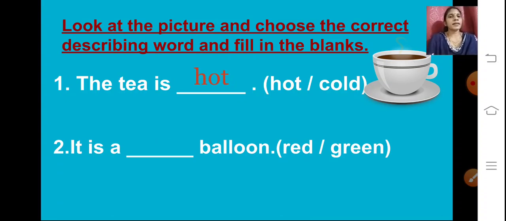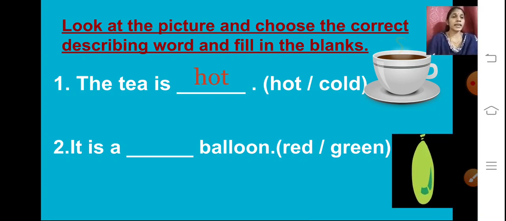It is a dash balloon. And what are the options given? Red, green. Now let us see the picture. What is the color of the balloon?